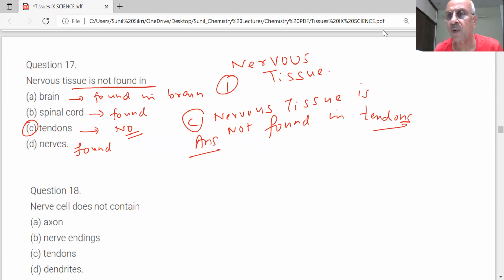All the statements should be read very clearly because we must learn what is the function of each. There are two things mainly which we have to learn: structure and function. As you will see, questions are being asked on that.